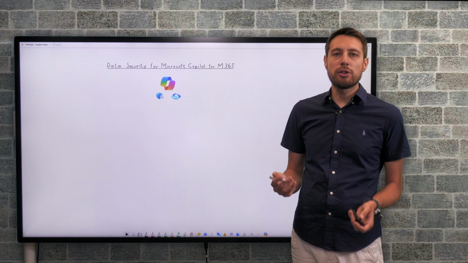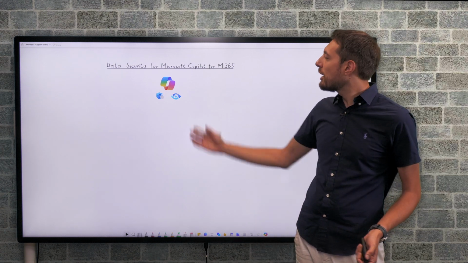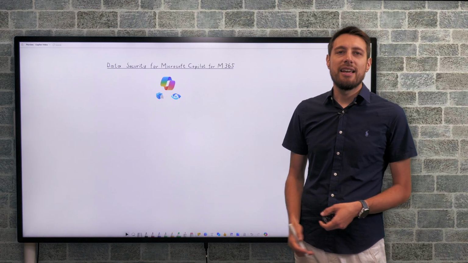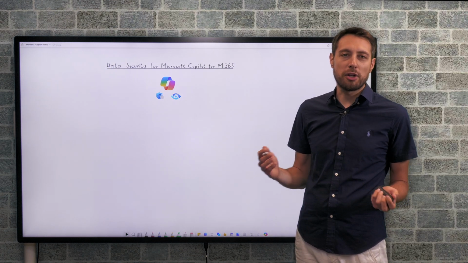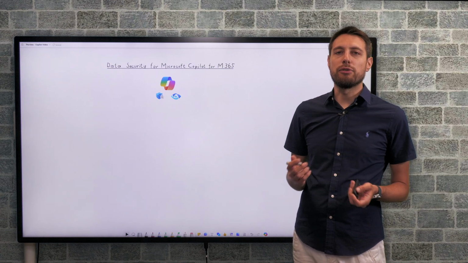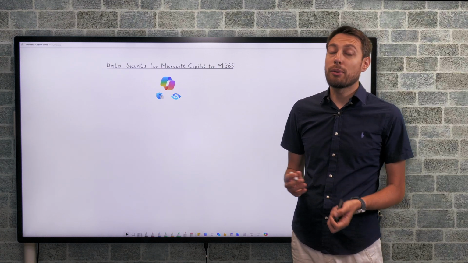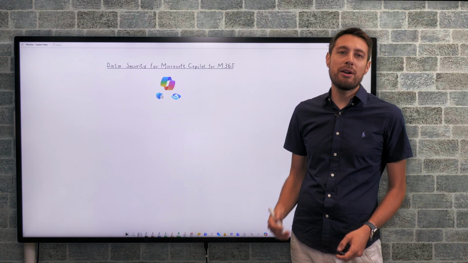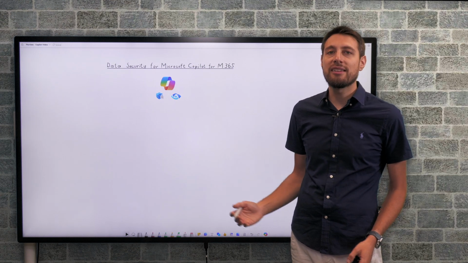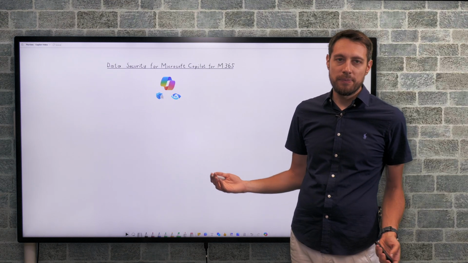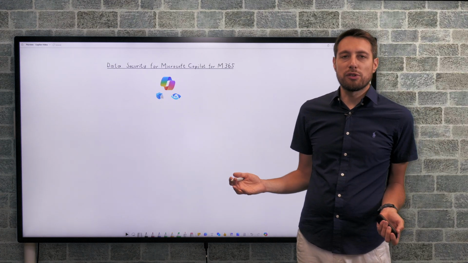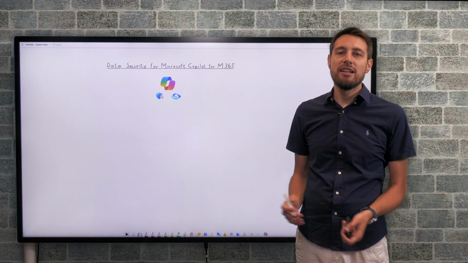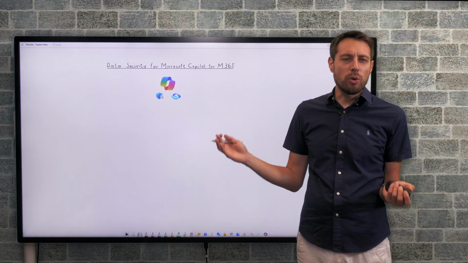As they say, a very good place to start. Copilot for M365 probably needs no introduction. Ever since its announcement, it has been one of the most anticipated Microsoft products ever. It is no doubt a powerful tool. But as we all know, with great power comes great responsibility. And the more powerful the tool, the better we need to understand it and its best practices so we can use it safely and effectively. So, if great power equals great responsibility, let's maybe start our discussion with that. Responsibility. Specifically, who is responsible for what?